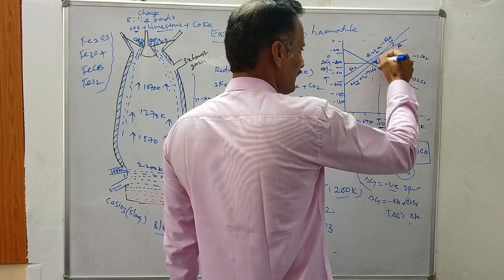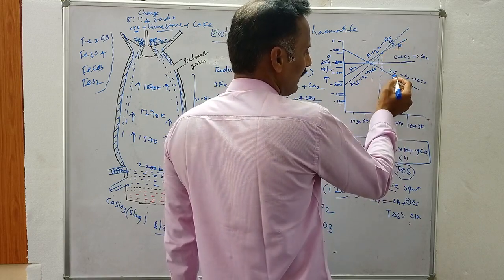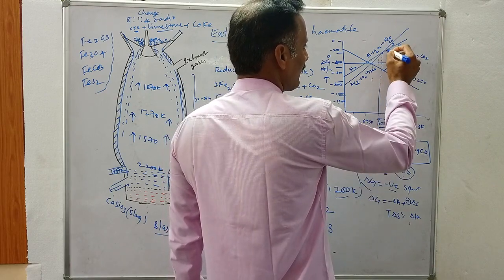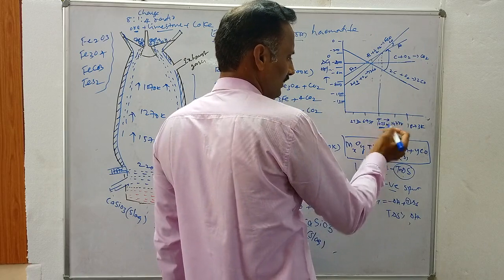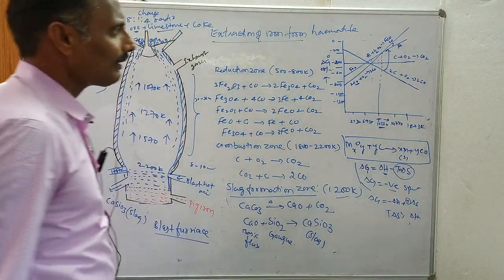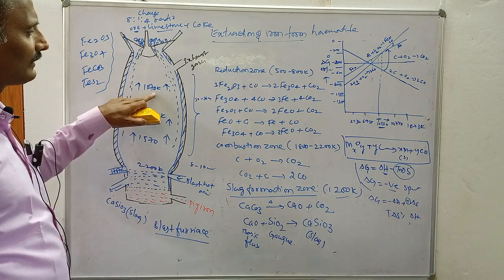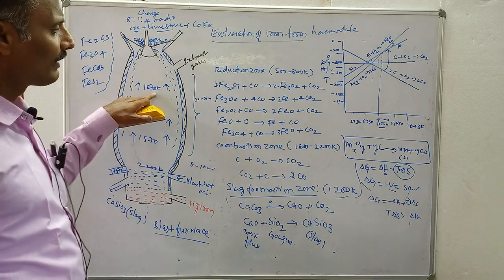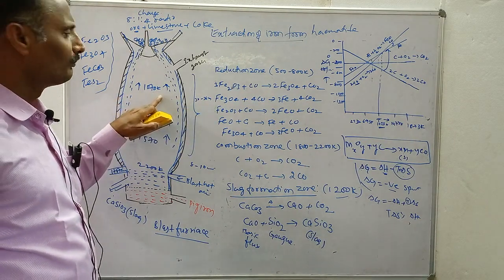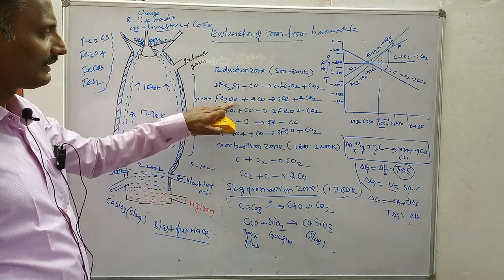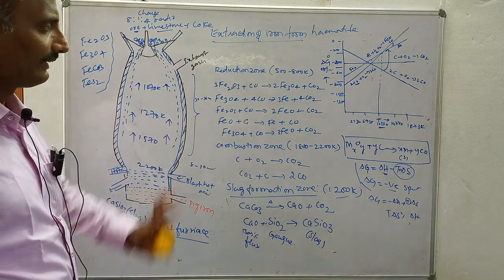Instead of carbon monoxide here, the carbon curve lies below that of iron, so carbon acts as a good reducing agent at higher temperatures, above 1073 Kelvin. But in the actual process in the blast furnace, reduction of iron oxide takes place at lower temperatures, below 1073 Kelvin. That's why carbon monoxide acts as the reducing agent to reduce iron oxide into iron.